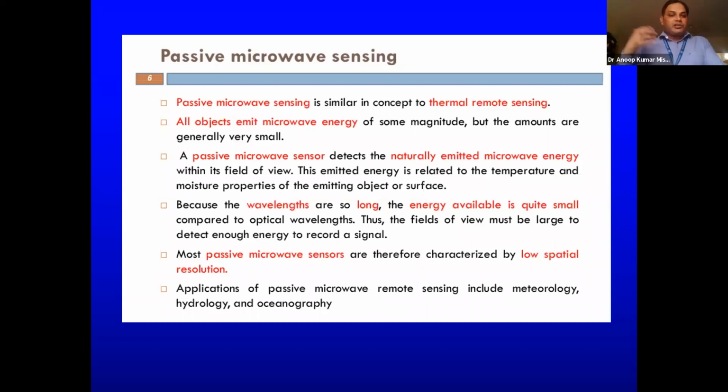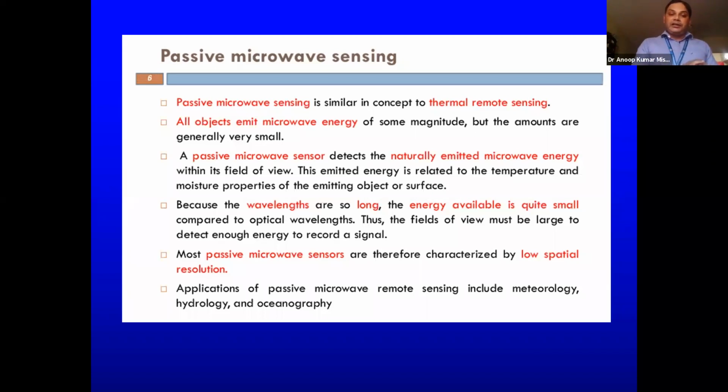A passive microwave sensor detects the naturally emitted microwave energy within its field of view, and this emitted energy is related to the temperature and moisture properties of the emitting object. Yesterday we learned that different objects have different thermal properties and different radiative properties. So depending on that, their emissivity is different, their reflectivity is different. Based on the difference in reflectivity and emissivity, our sensor is able to distinguish between these particular objects.